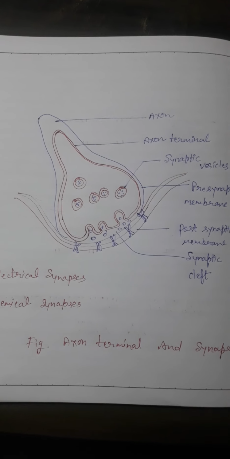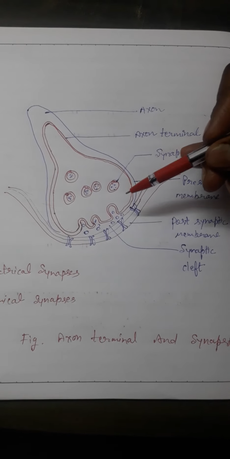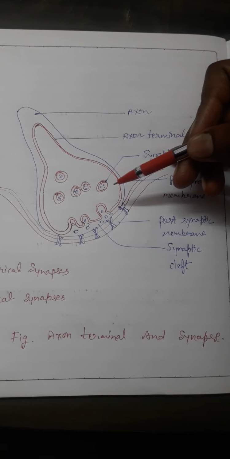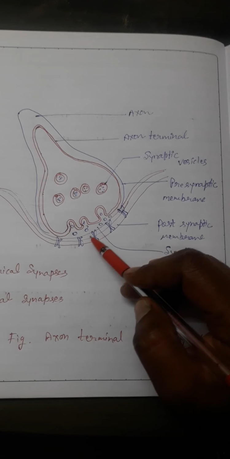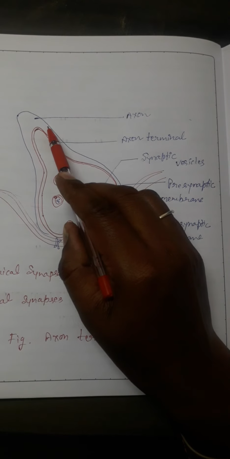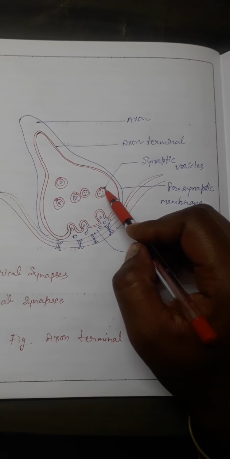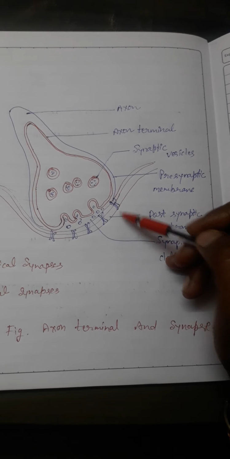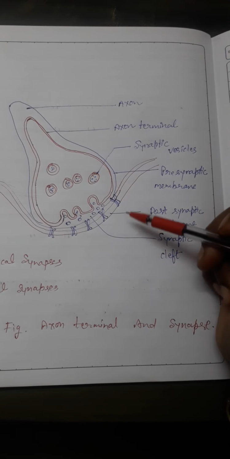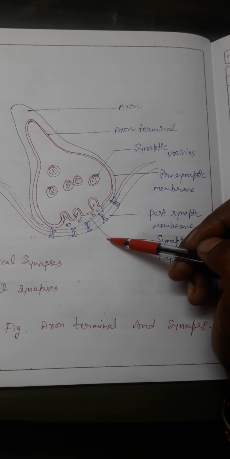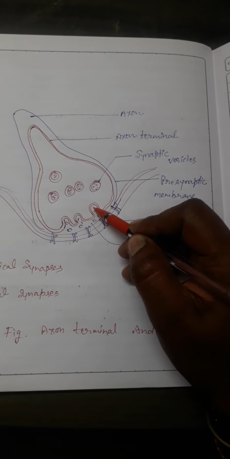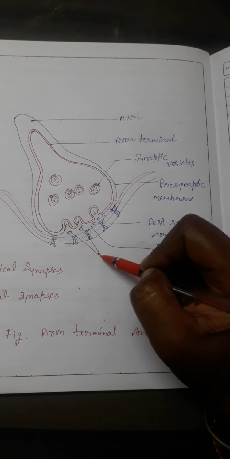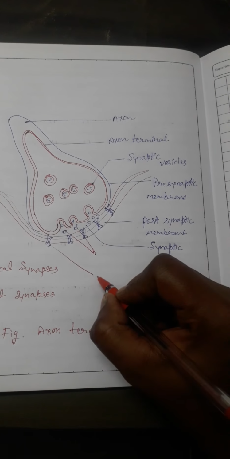Hello everyone, in this video lecture we will discuss the nerve ending, the synaptic cleft, and the synapse. This is the structure of a nerve ending of a neuron. The axon has the nerve ending portion, and there are synaptic vesicles present, presynaptic and postsynaptic. Inside it the synaptic cleft is present, and here neurotransmitters are present. These are the neurotransmitters, and some receptors are also present here.